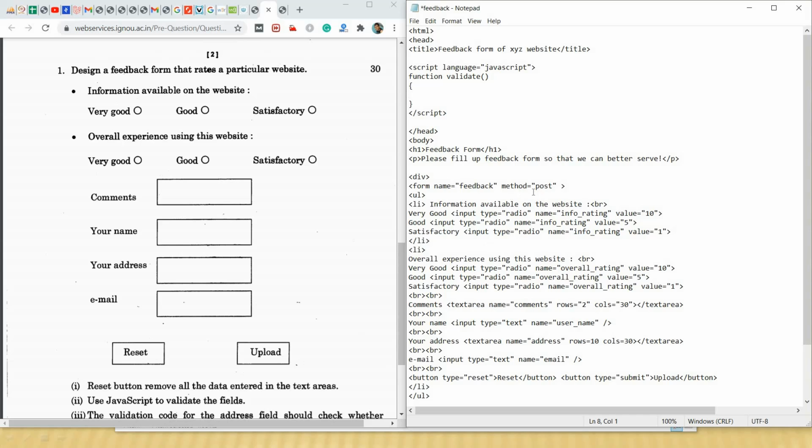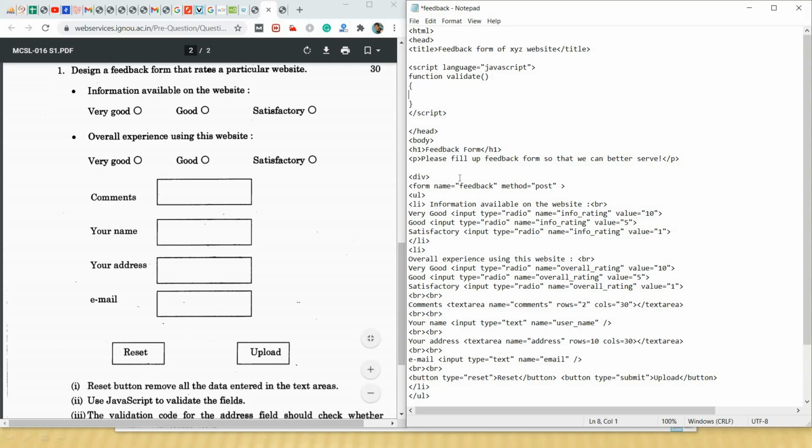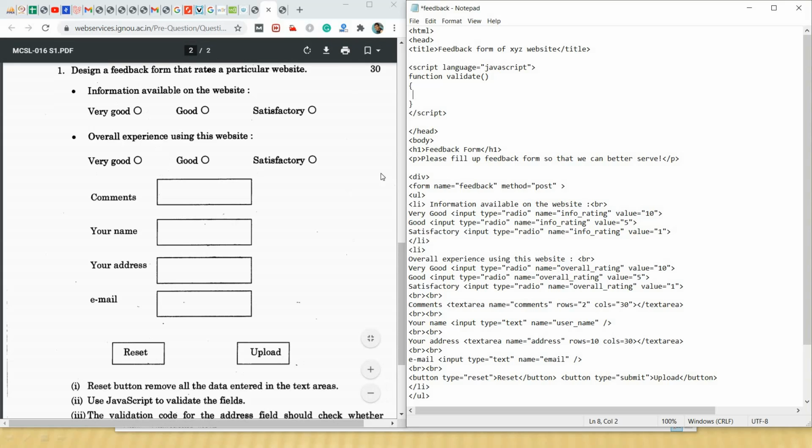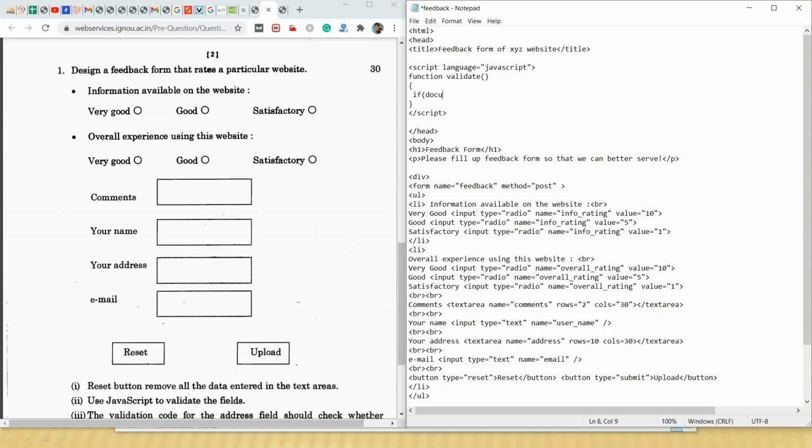So let's implement the second and third points. Now we will check whether the user has entered the rating. For that we will use if document dot form name. What is the form name? It is feedback. We will write feedback dot.